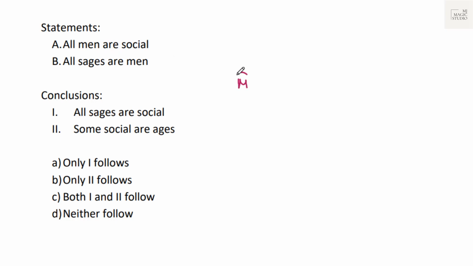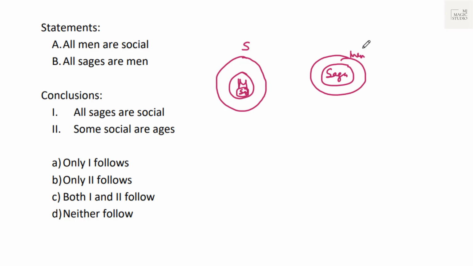All men are social. Men are a subset of social. And all sages are men. Sages are a subset of men. So this is what we'll get. All sages are men and all men are social. That means all sages are social. We can see that from the Venn diagram.